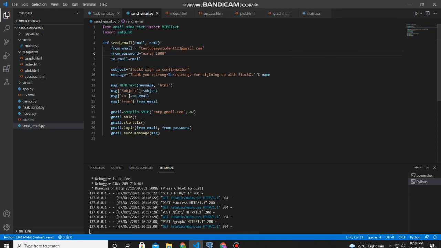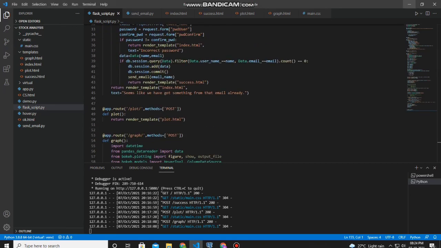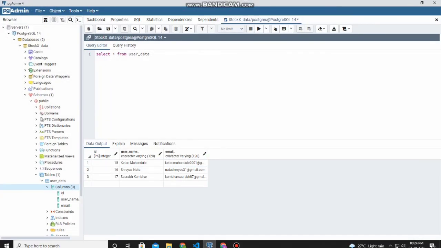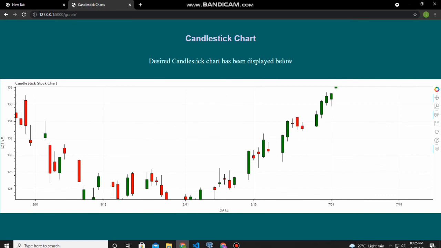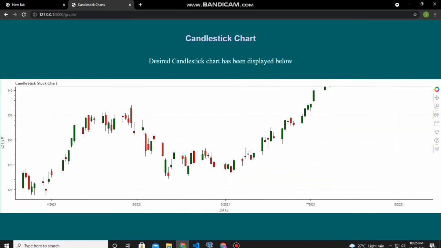Now I'll show you the database. Wait a second. Yes, this is the database. As you can see, these are all the test data that we used. And if we refresh it, you can see that my name and my mail address is entered into the database. So yes, this is the thing. This is a project, and you can do any technical analysis of any stock you want from this page, and you can get all the necessary data that you want.